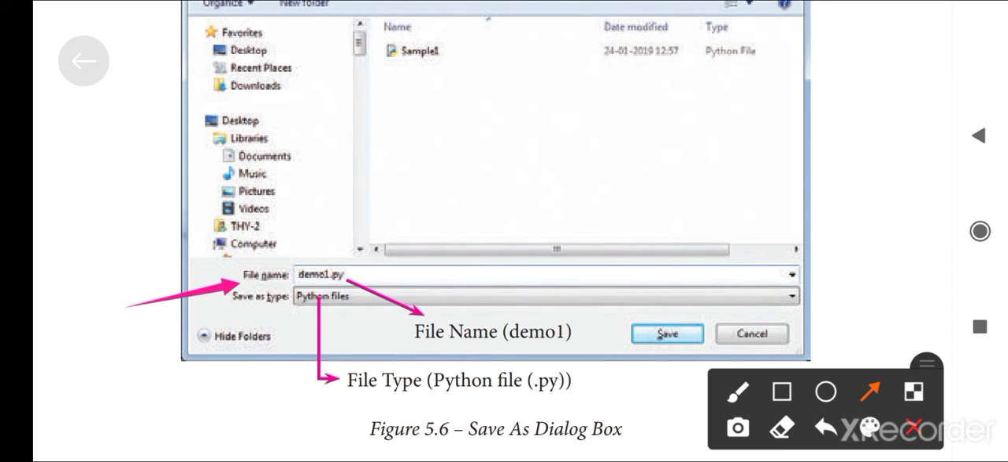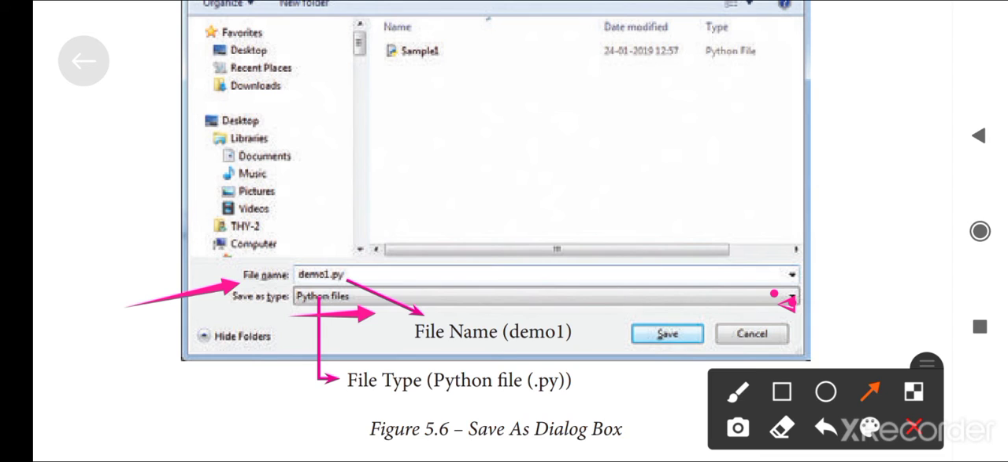This is the file name box, and type our file name with the extension .py. Then Save as type. Press this place. Select Python files. After that, click Save. Here we can select Python files.